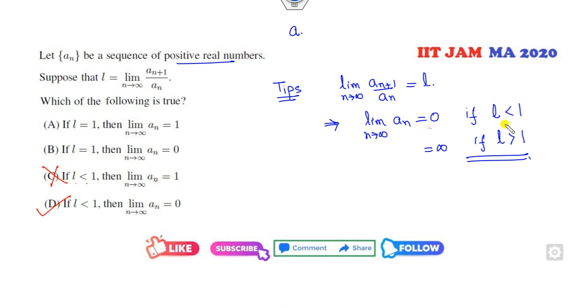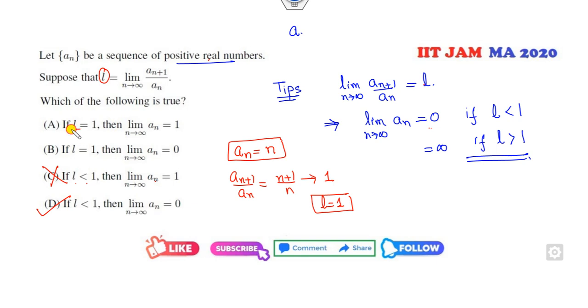Now what will happen at equality? We can't say anything, so I can simply choose one counter example, because it's a positive sequence. What is a(n+1) over a(n)? It's n plus 1 over 1, so it will be 1. That means what is the value of L? L is 1. Fine. So if L is 1, what is the limit of a(n)?